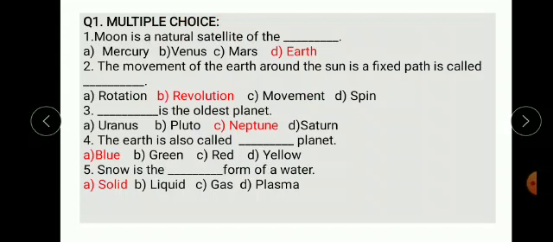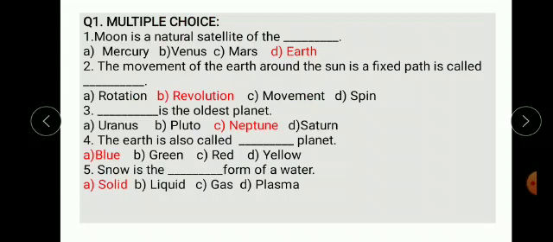The first main question is multiple choice. Now first one, moon is a natural satellite of the dash. Options are Mercury, Venus, Mars and Earth. Answer is Earth. Moon is a natural satellite of the Earth.